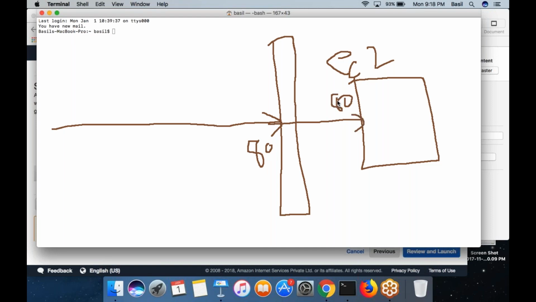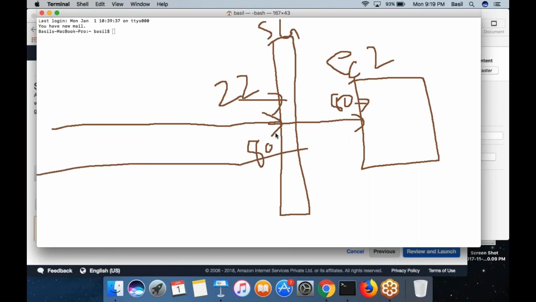Or you want to open your putty and SSH to the machine. If you want to SSH to the machine, you are trying to connect to port 22 on this EC2 machine. So in that case also, port 22 should be allowed in the security group. Any port that you want to connect to on your EC2 machine should be open in the security group.